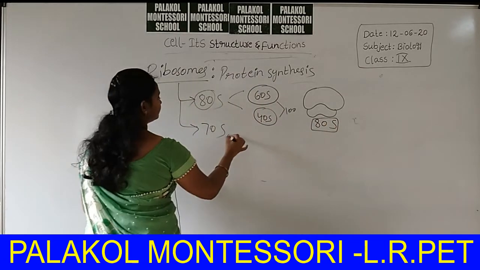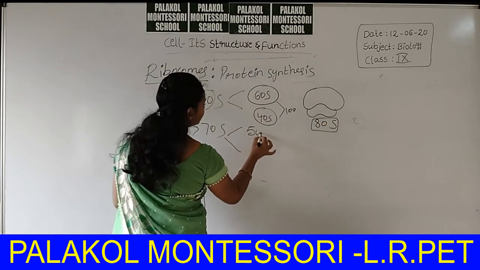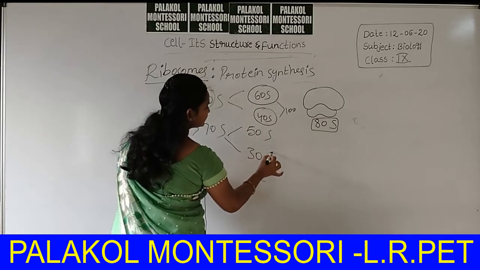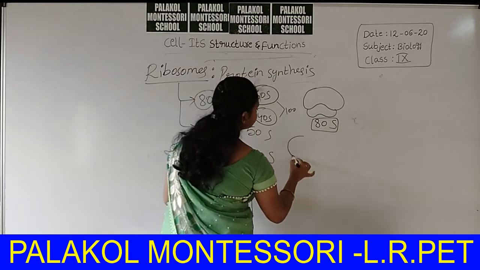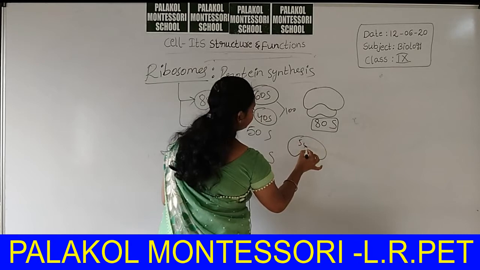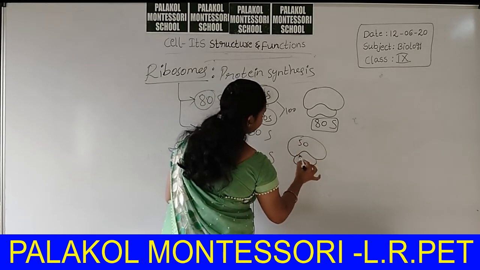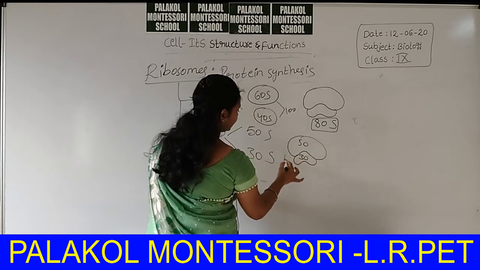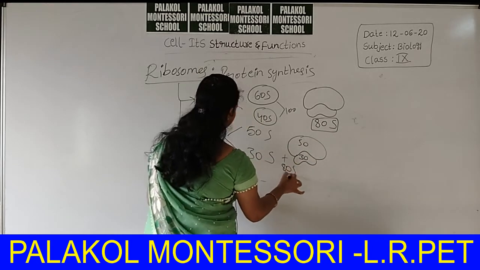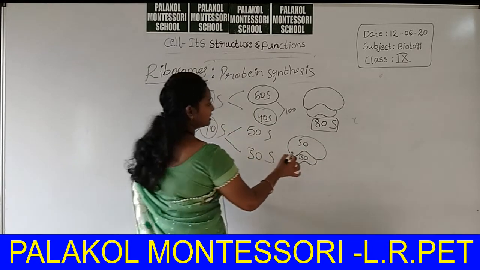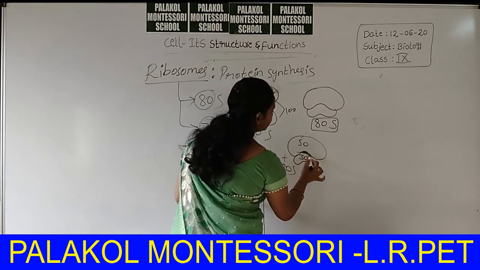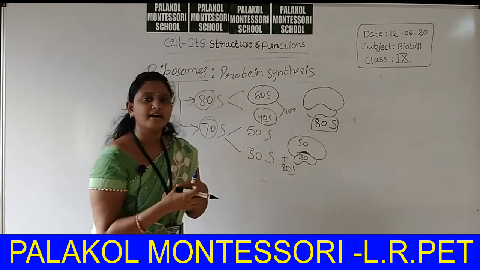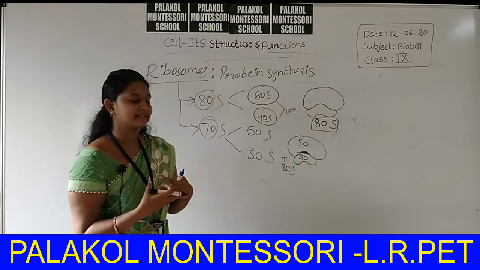Here 50S and 30S are the subunits. Here also the same mechanism applies. This is 50, this is 30. Actually, in addition, it gives 80S, but here I mentioned 70S. Why? Because 10% is lost due to the mixing of the two subunits.